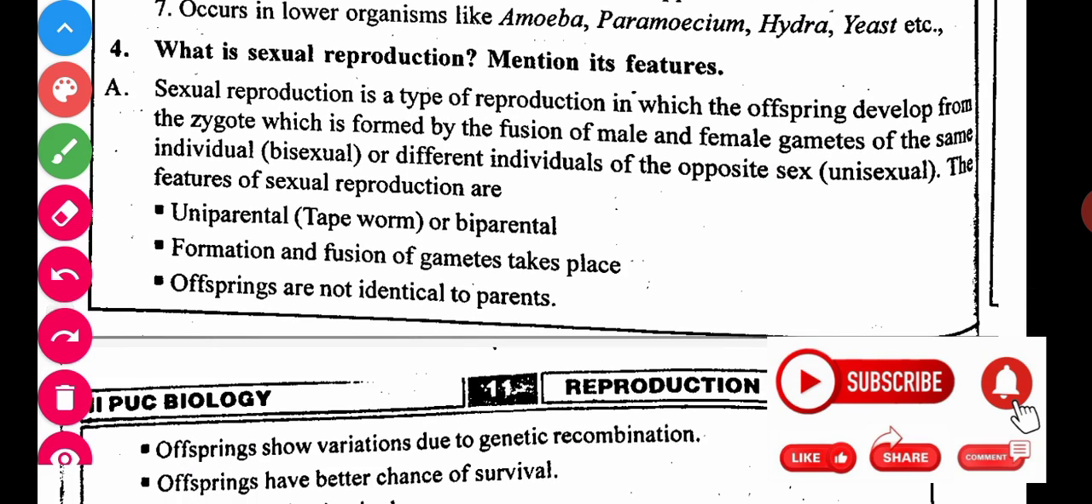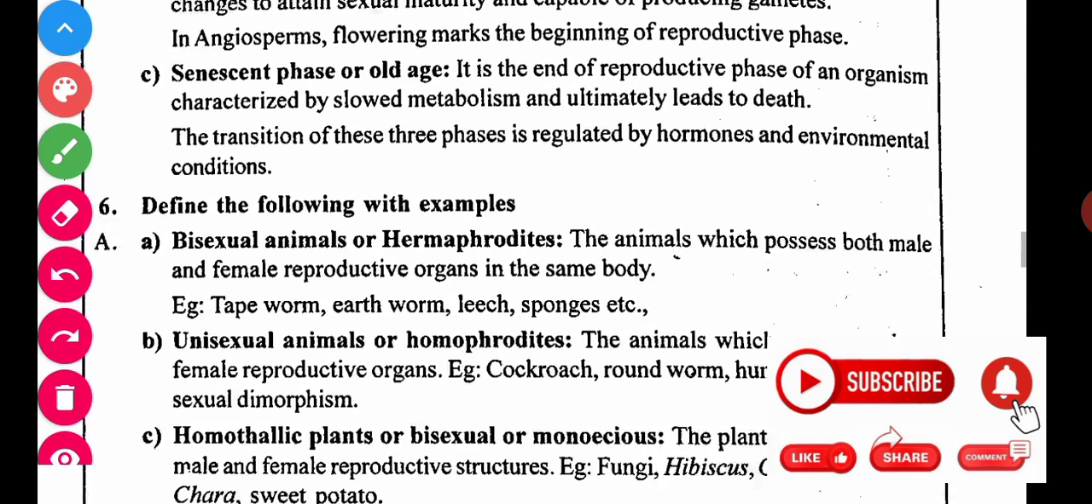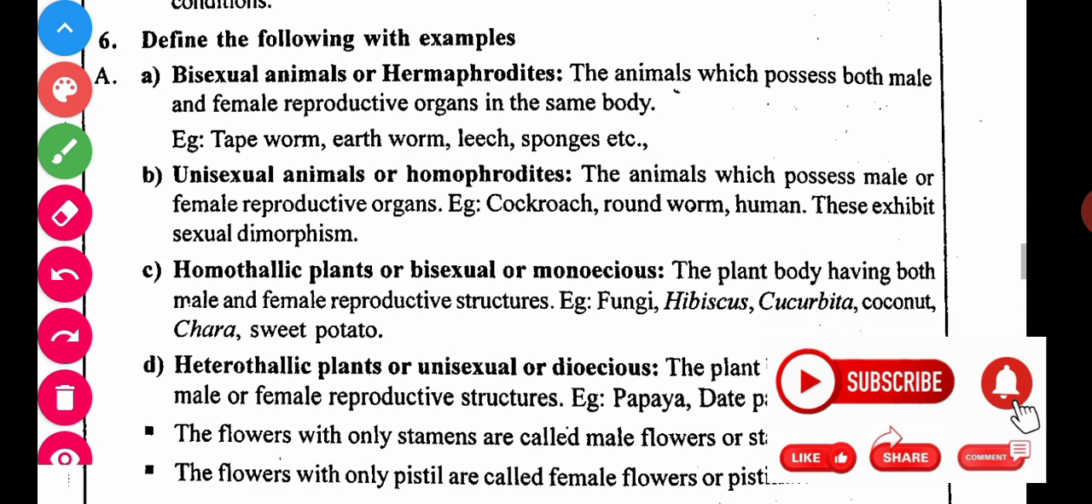What is reproduction? These are all basic questions. We don't expect these questions. Define the following examples. These are also basic and fundamental questions. Bisexual animals are what? Unisexual animals are what? Homothallic plants and heterothallic plants. This may come.